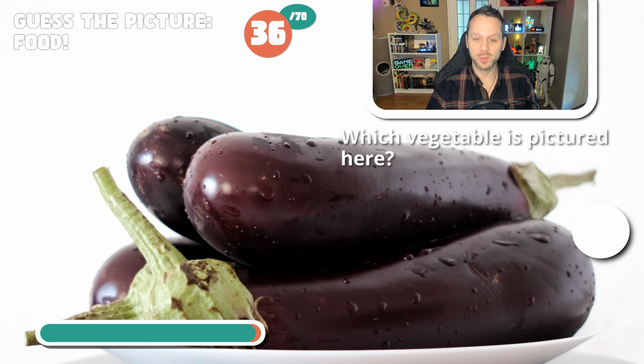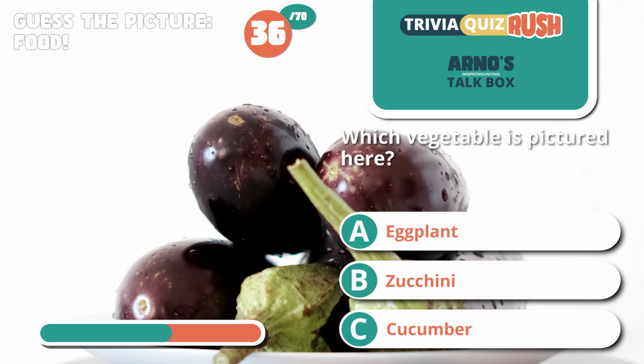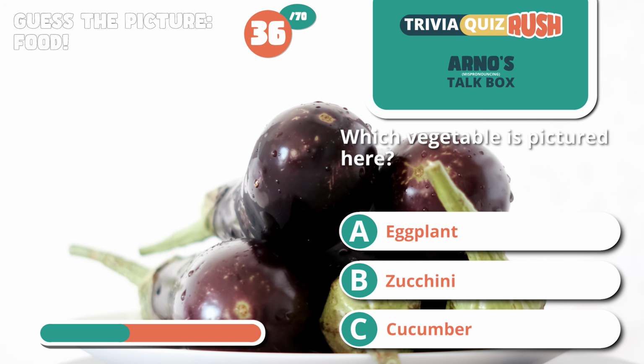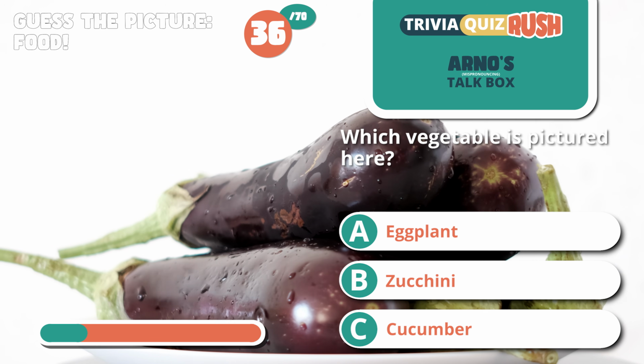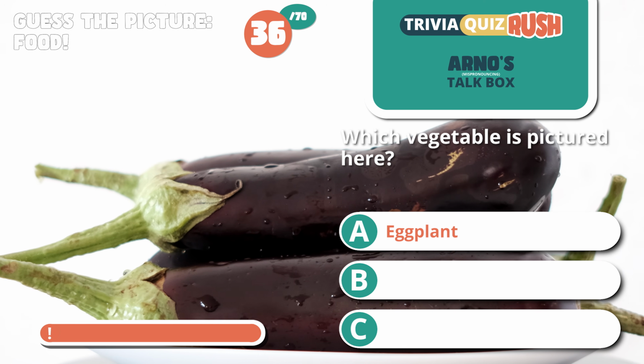36. Which vegetable is pictured here? Eggplant, zucchini, or cucumber? And this one is eggplant.